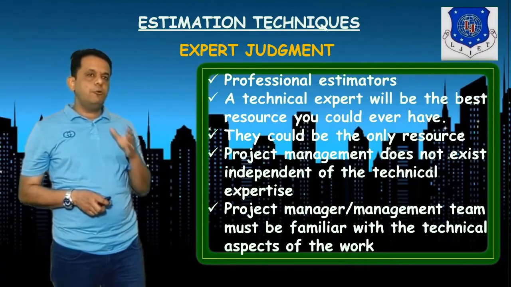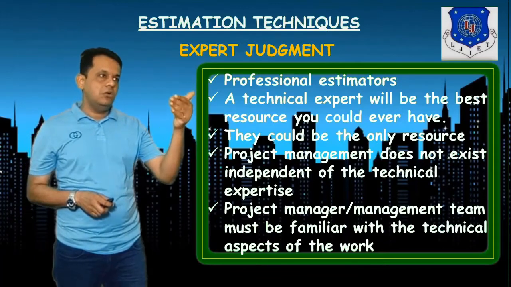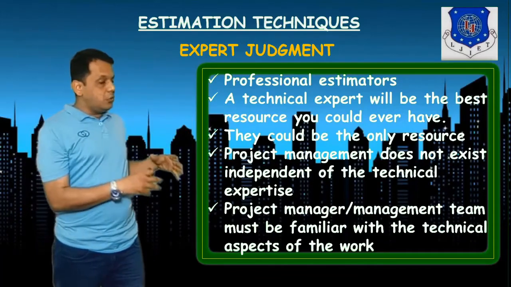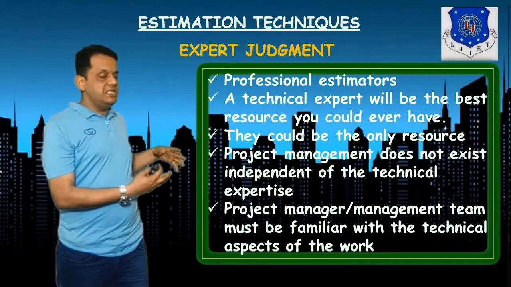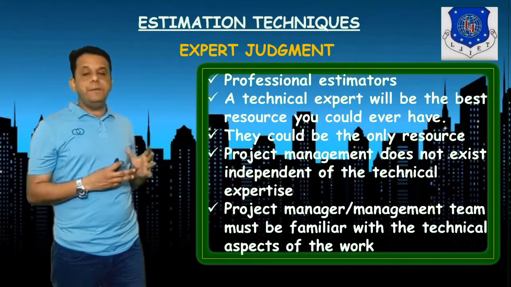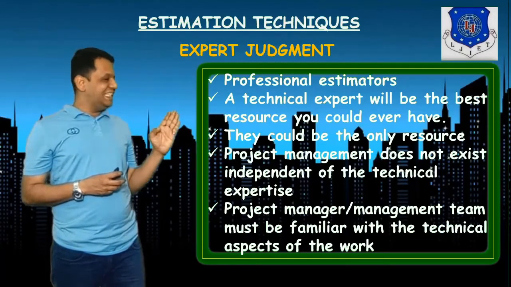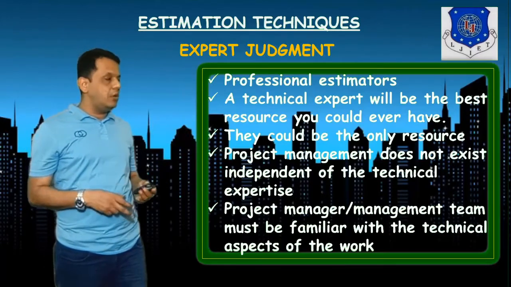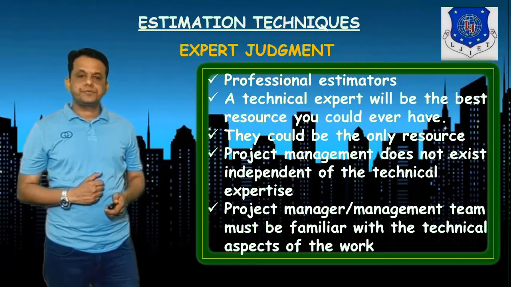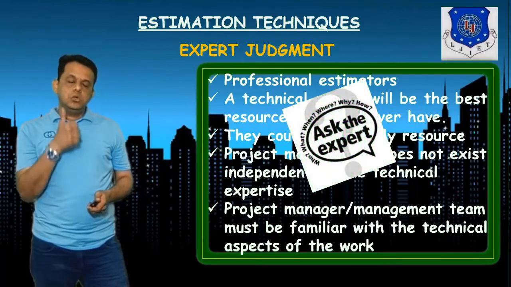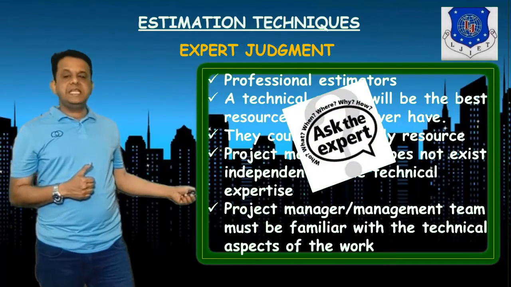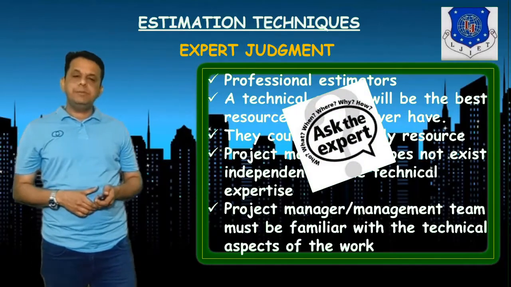And to receive one expert judgment, our project team and project manager must be familiar with the technical aspects of the work, so that someone cannot fool you in the name of expert judgment. So ask the expert, with the technical expertise, together with your entire management team.